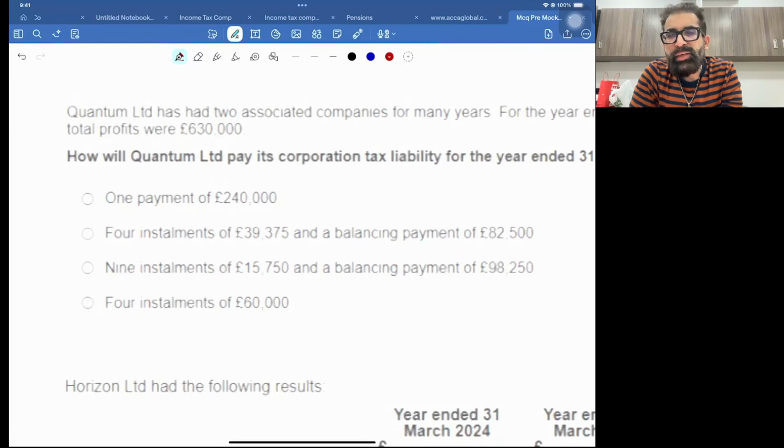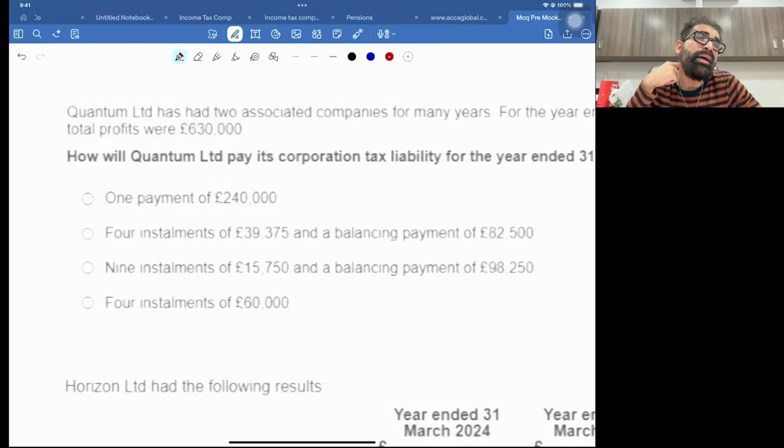Quantum Limited. Now what is the question? There are two types in corporation tax when it comes to paying the tax. One is a large company and one is a small company. A large company pays tax in installments, and a small company pays tax within 9 months in one single payment. 9 months and 1 day after the end of the accounting period. 9 months plus 1 day, remember.